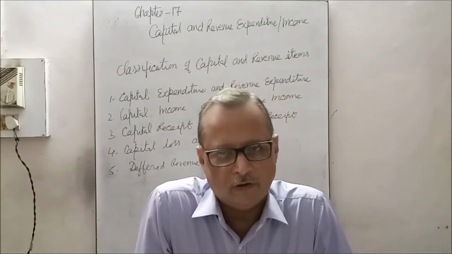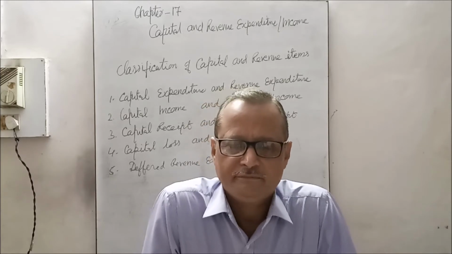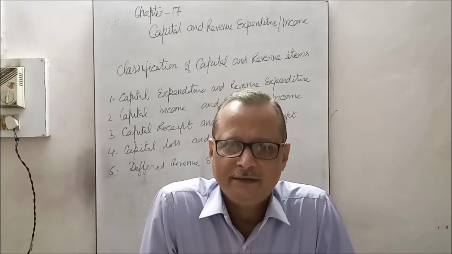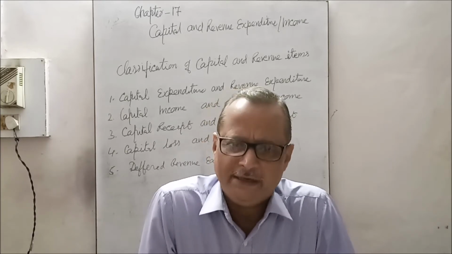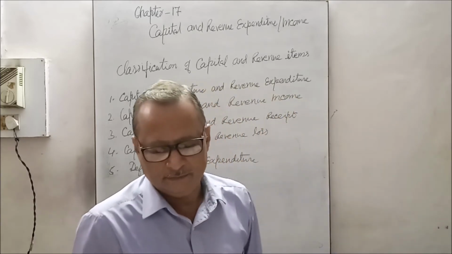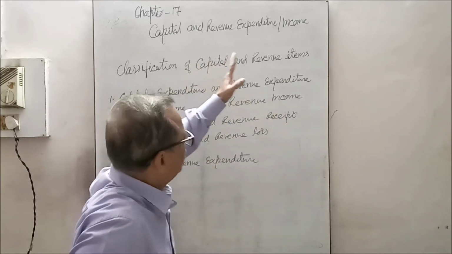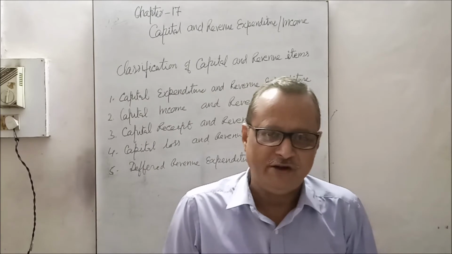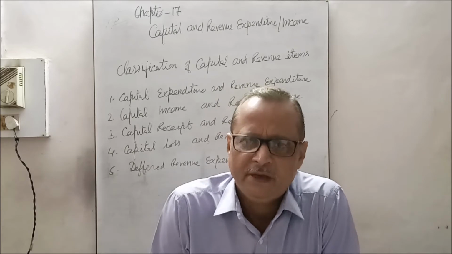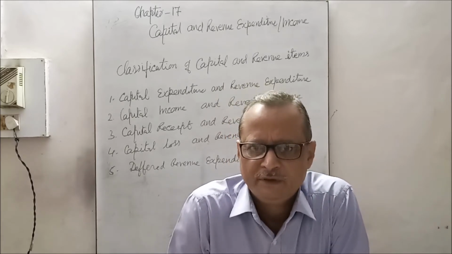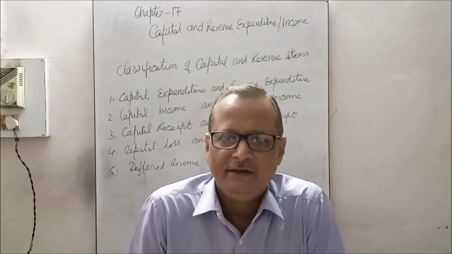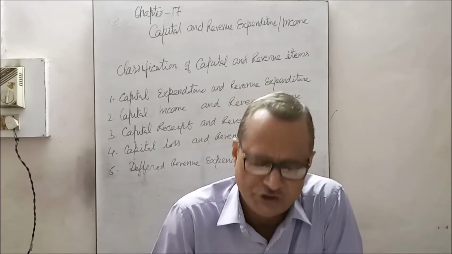Till date, you have already gone through the basis of accounting. How to record, that is cash basis and accrual basis, we have already studied. Now the next chapter, chapter number 17, we are going to study, that is capital expenditure and revenue expenditure and income. Capital and revenue expenditure and income. This is the most important aspect of accountancy because it helps in ascertaining the true profit and the fair balance sheet or financial position.